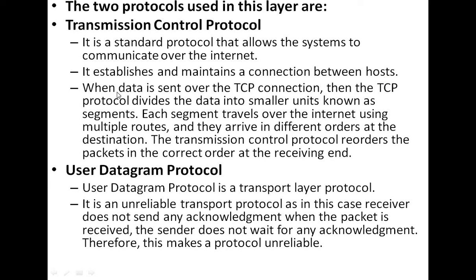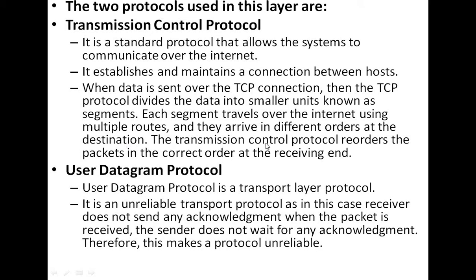When data is sent over a TCP connection, the TCP protocol divides the data into smaller units known as segments. Each segment travels over the internet using multiple routes, and they arrive in different orders at the destination.